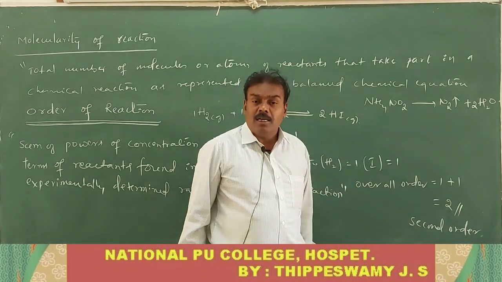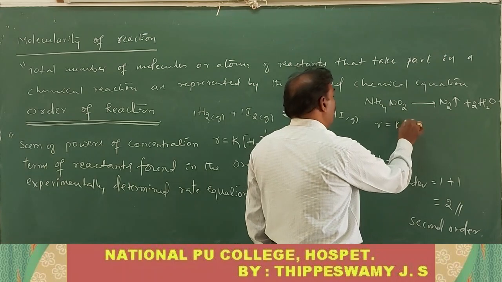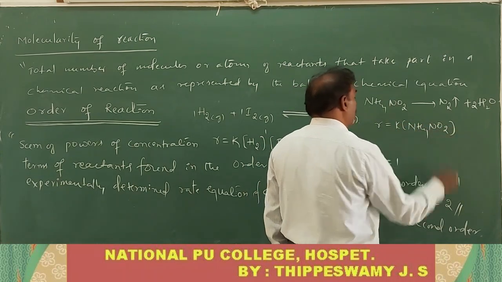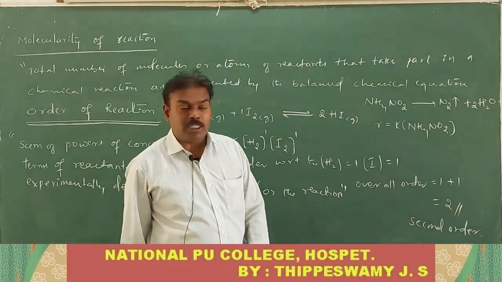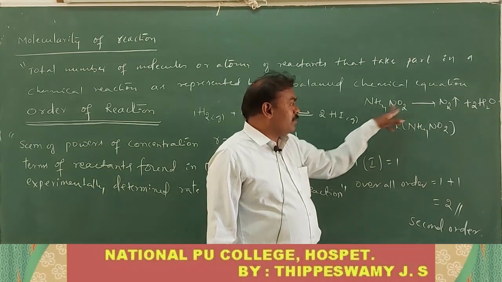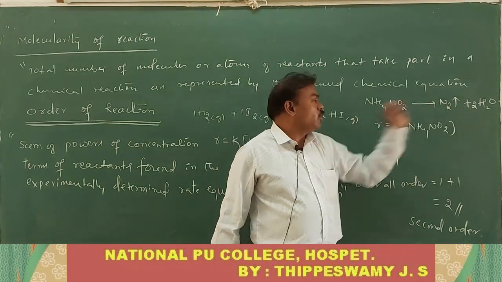According to the law of mass action, can you write the rate equation? R is equal to K into the molar concentration of NH4NO2, to the power how much, do you know? This equation is the balanced chemical equation only. 1 mole of NH4NO2 gives 1 mole of nitrogen and 2 moles of water.